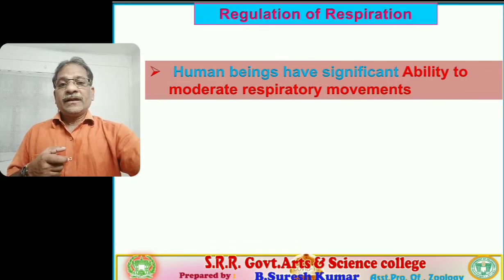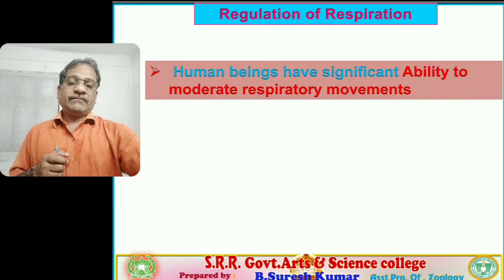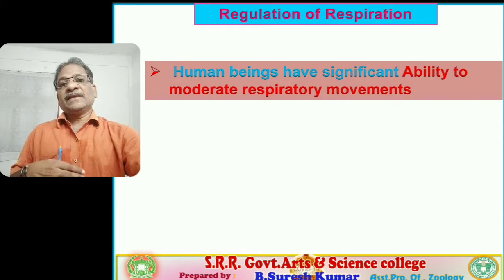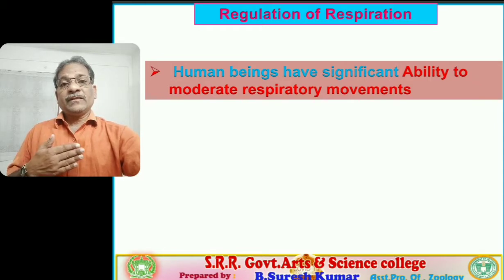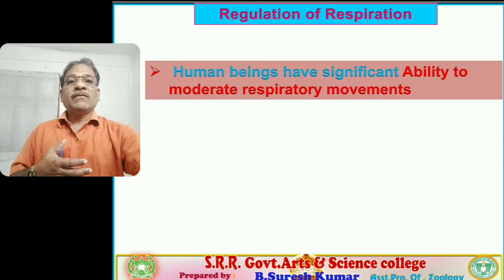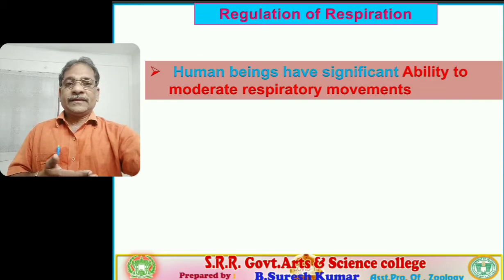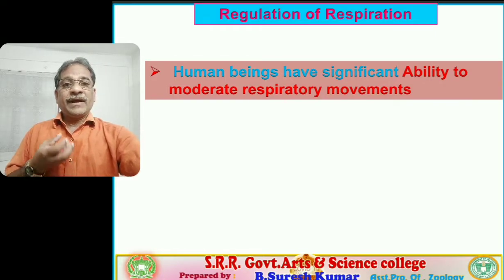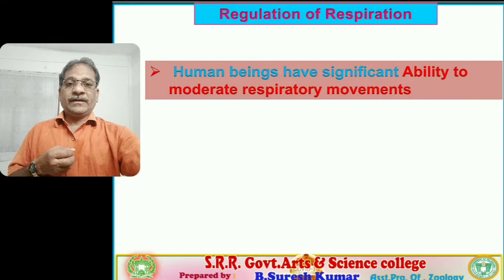Sometimes the individual is in a resting condition. At that time, the utilization of oxygen is less. Sometimes the individual does strenuous work, strenuous muscle contraction, so there is a higher metabolic rate. At that time, more oxygen is required. So, according to the demand for oxygen, the supply of oxygen by the respiratory system is required.